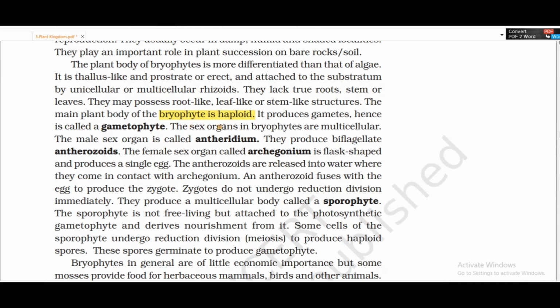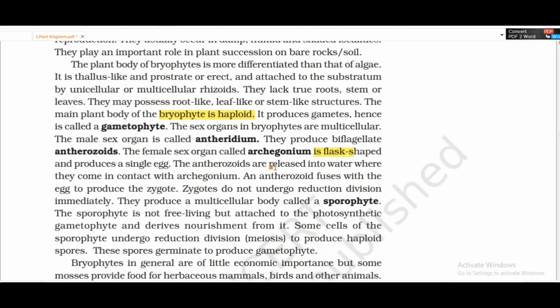The sex organs in bryophytes are multicellular. The male sex organ is the antheridium. They produce biflagellated antherozoids. The female sex organ, the archegonium, is flask-shaped and produces a single egg.